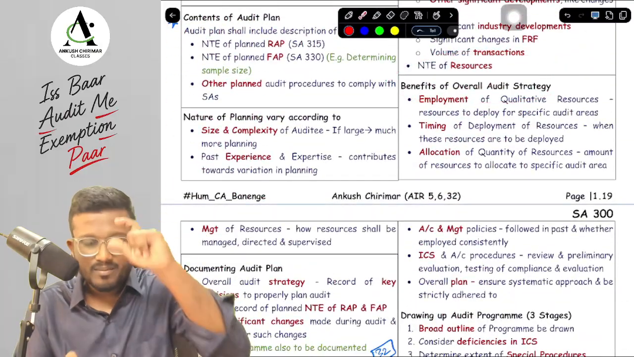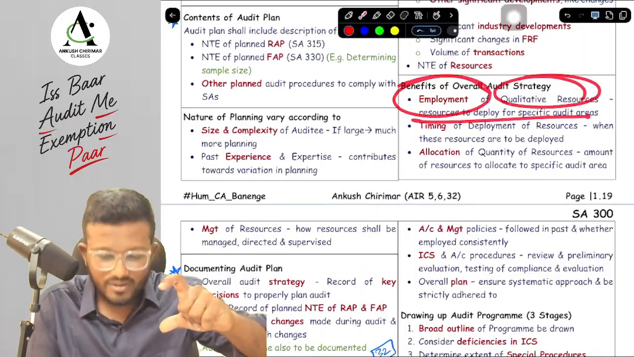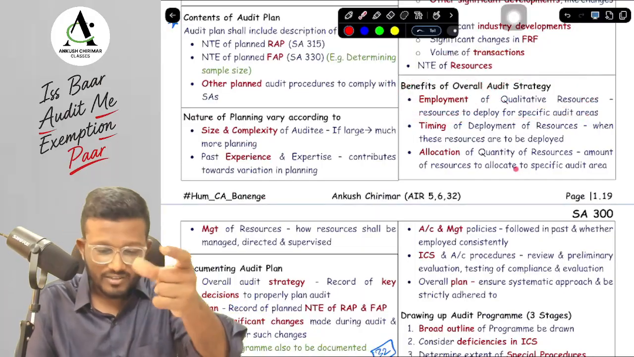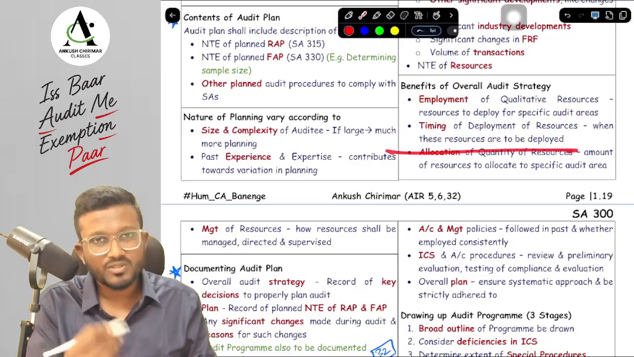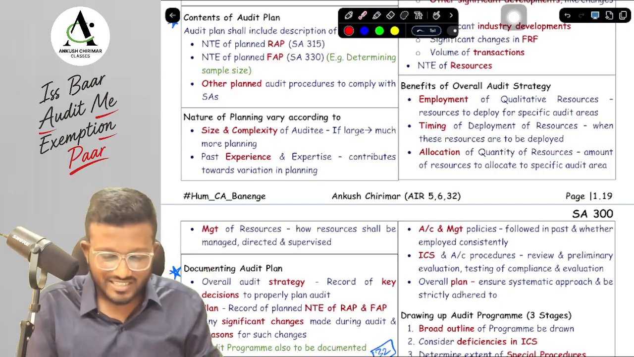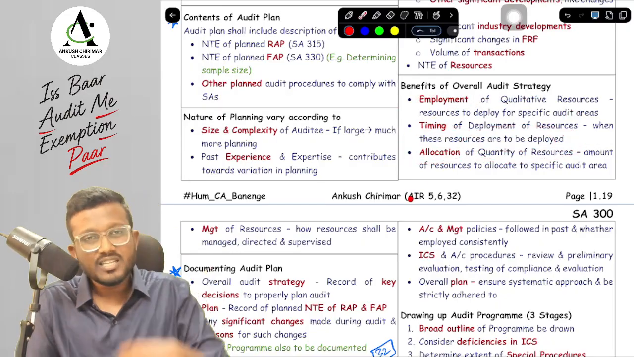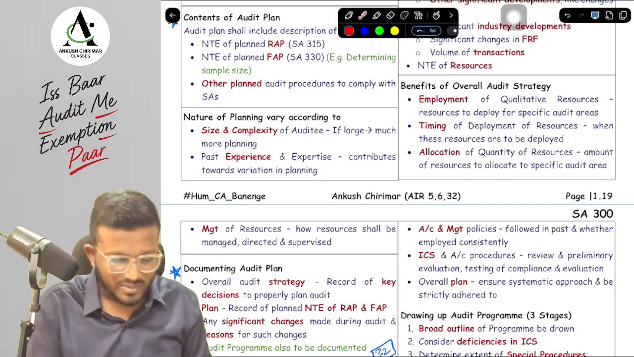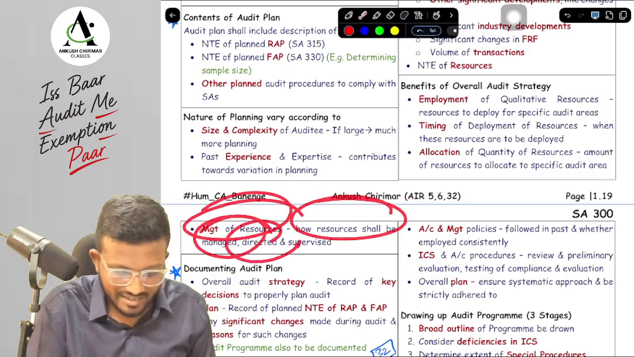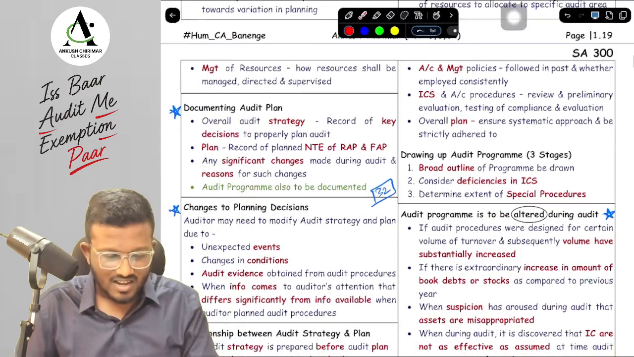In terms of nature, the employment of the qualitative resources, which resources are to be deployed for specific audit areas. Next, T in terms of timing of deployment of resources, when these resources are to be deployed. And E in terms of extent of allocation of quantity of resources, amount of resources that need to be allocated to a specific audit area. And lastly, management, which means what, sir? How the resources will be managed, directed and supervised. Okay, yes sir.